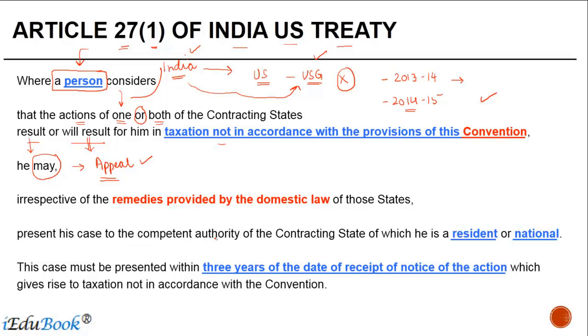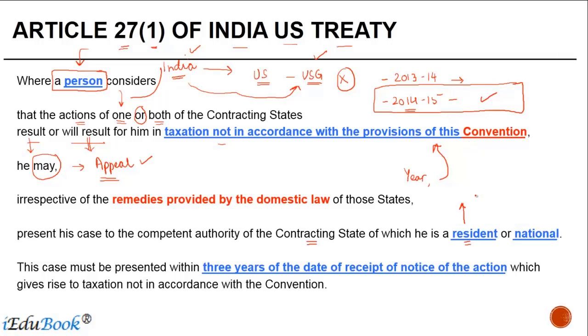Present his case to the competent authority of the contracting state of which he is a resident or a national. So the case has to be presented to the contracting state of which the person concerned is a resident. One point which you should note here is that this residential status needs to be seen for the year for which the taxation is not in accordance with the provision of this convention. So let's say if you are looking at 2014-15, the tax status for the person has to be seen for 14-15.